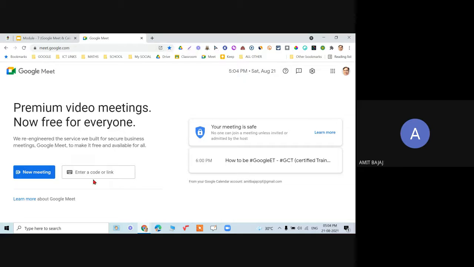Using that link, you can start that meeting at any time, any number of times. It is a recurring type of meeting, but the time is not fixed. You can start that meeting today, just now, or maybe after 1 hour, or maybe tomorrow, or maybe after 2 months. The choice will be purely yours. One link is created and that can be used for all your future meetings.